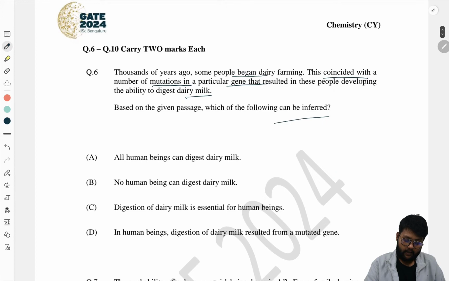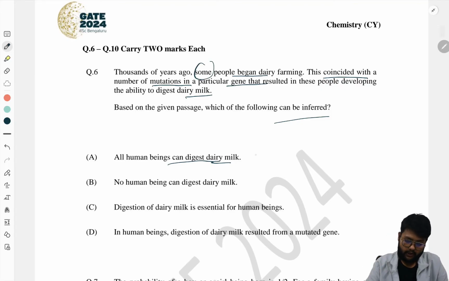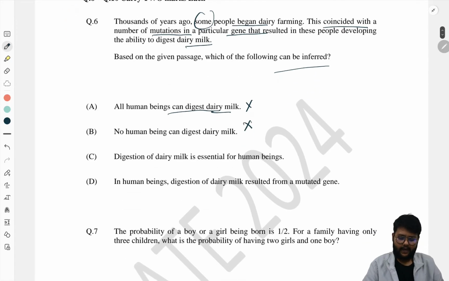So based on this, what is the question? All human beings can digest dairy milk. It cannot be the most possible answer, because it says that some people began dairy farming, not all people. So it cannot be our answer. No human can digest it, because some people can digest dairy milk, so that also cannot be possible. The digestion of milk is essential for human beings. That is also not the correct answer.